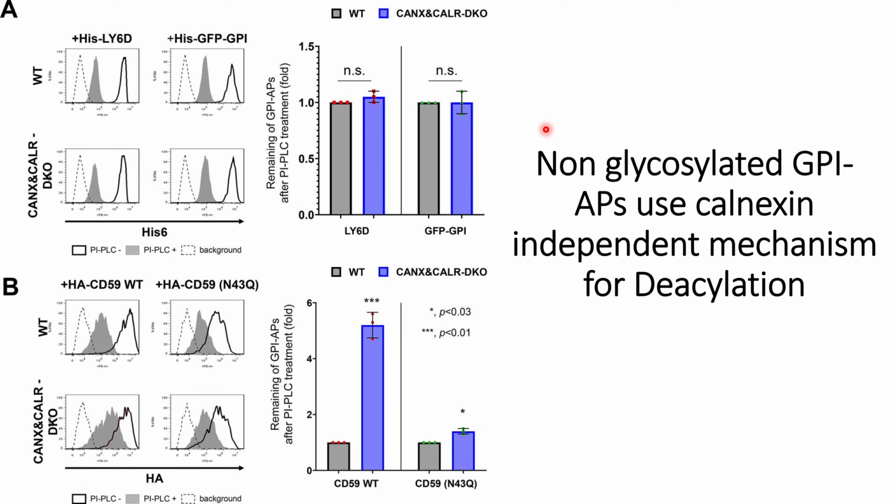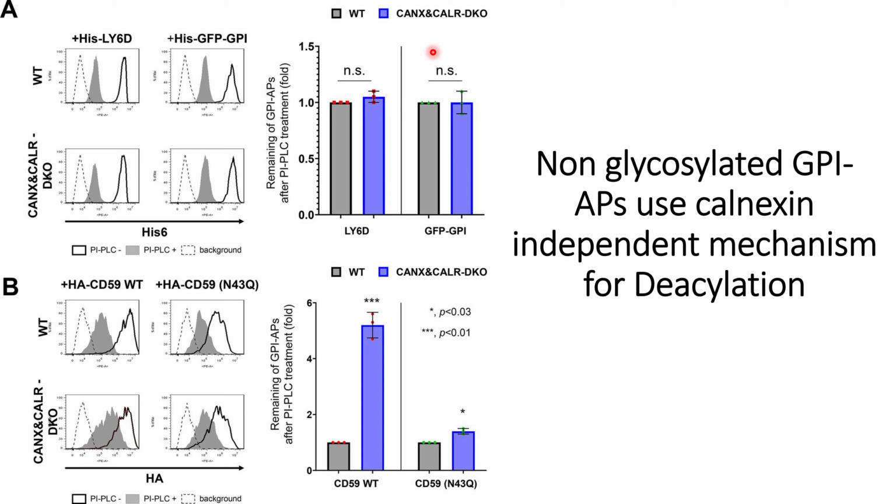In our previous video, we understood that mature GPI-APs are expressed on the plasma membrane, both in the case of wild type and also in the case of this dual knockout, the Calnexin and calreticulin dual knockout. However, one more thing that we observed in the Calnexin and calreticulin dual knockout results is that some immature GPI-APs are also expressed, which are not being cleaved off by PI-PLC.